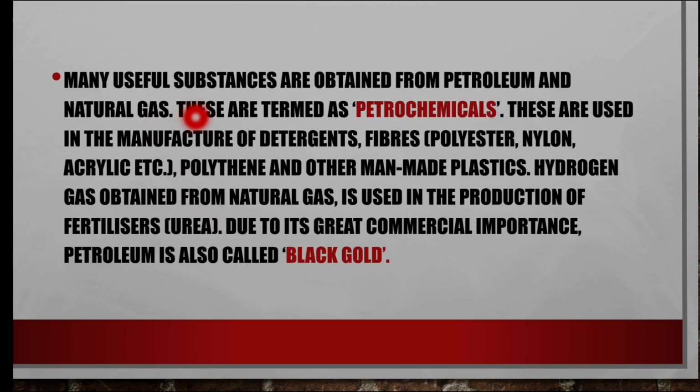Many useful substances are obtained from petroleum and natural gas. These are termed petrochemicals. They are used in the manufacture of detergents, fibers, polythene and other man-made plastics. The fibers are polyester, nylon and acrylic. Hydrogen gas obtained from natural gas is used in the production of fertilizers. Due to its great commercial importance, petroleum is also called black gold.